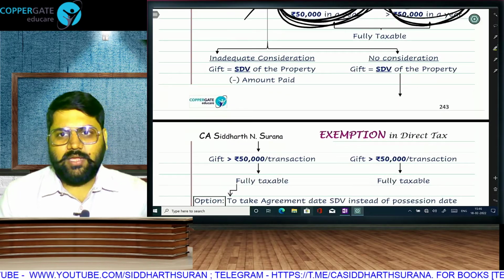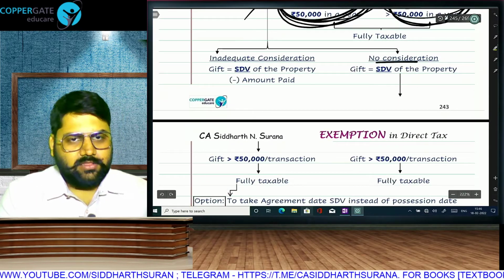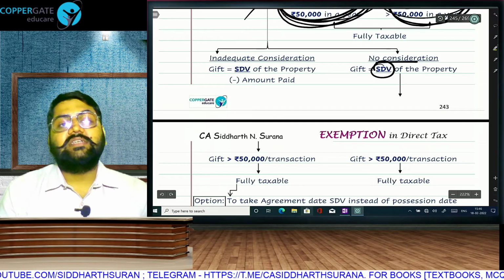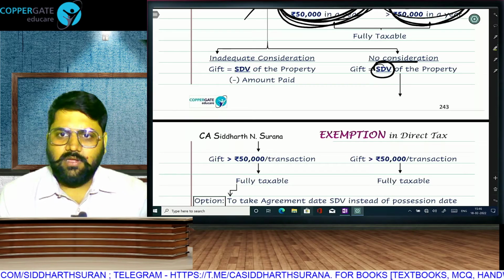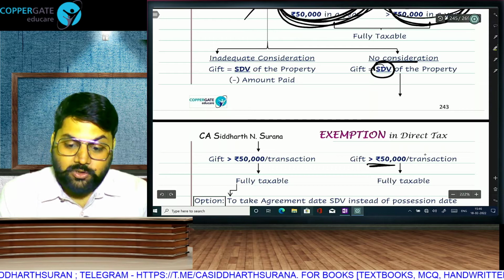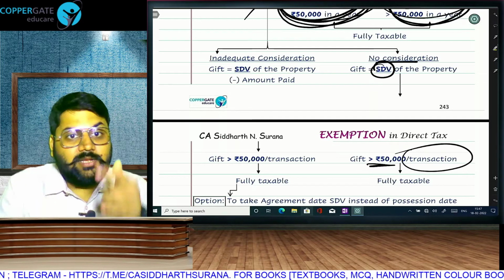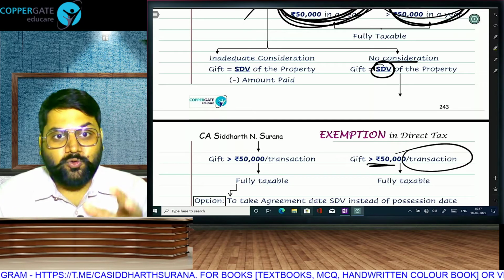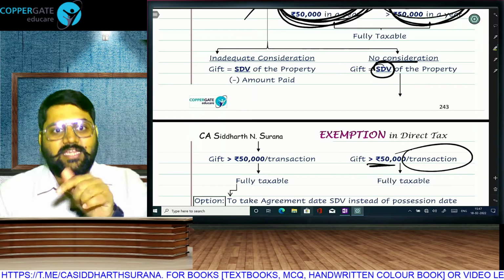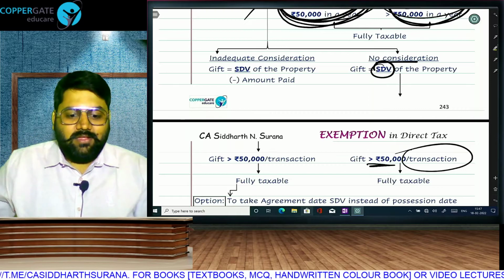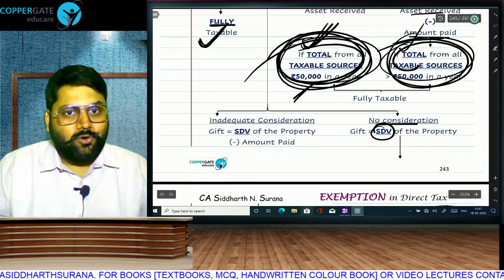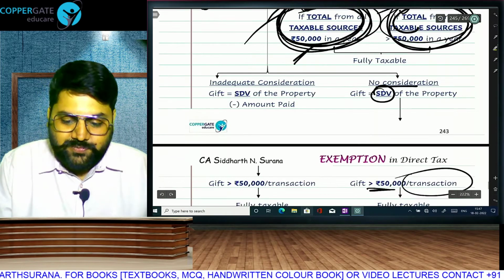And now let's talk about immovable property. If you receive it free, then it is a full gift, but here FMV will be the stamp duty value. Stamp duty value will be the gift, and if it is more than 50,000 per transaction, under immovable property you get a 50,000 limit for every transaction. So if I give you two properties, 160 and 140, 60 is taxable, 40 not taxable. Here if I give you 60 shares and 40 gold, the full 1 lakh is taxable, but here it is per